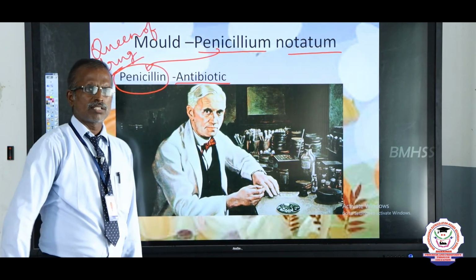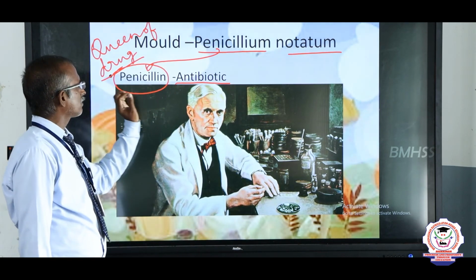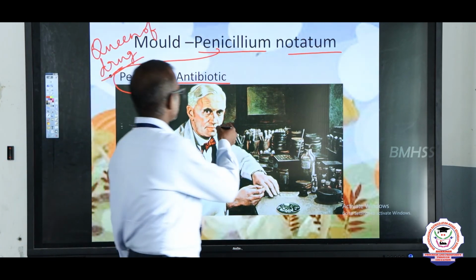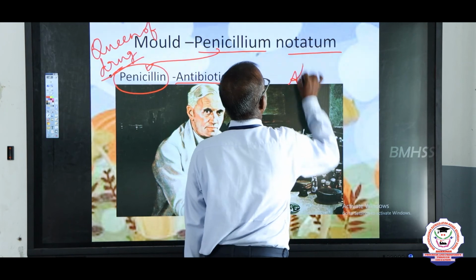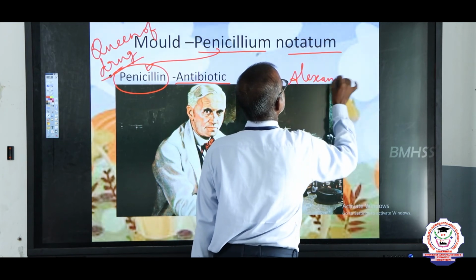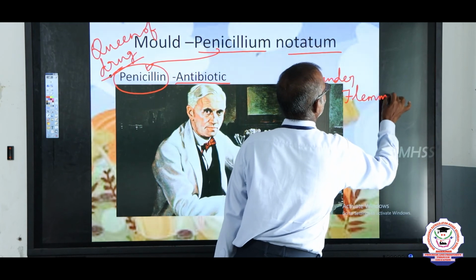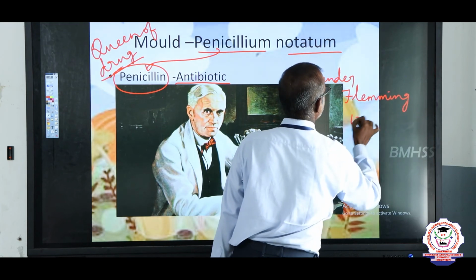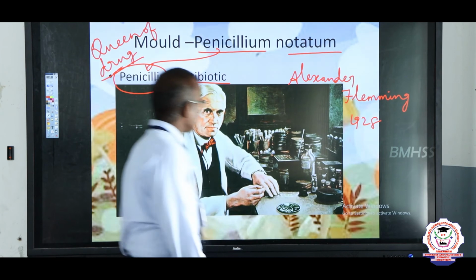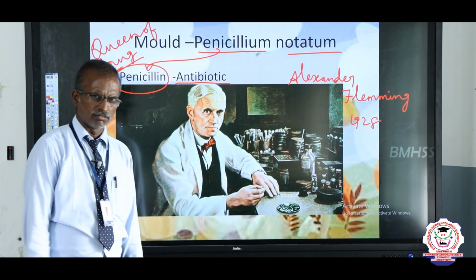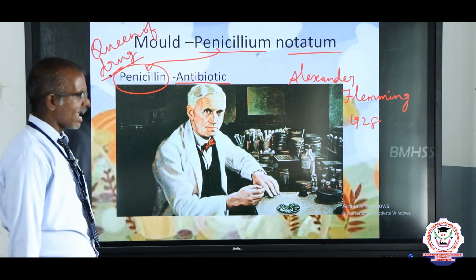The first antibiotic is penicillin, and its discoverer is Alexander Fleming. In 1928 he discovered penicillin. It is a white colored injection that doctors give. What is meant by antibiotic?